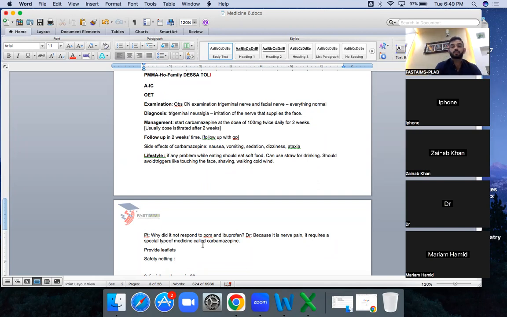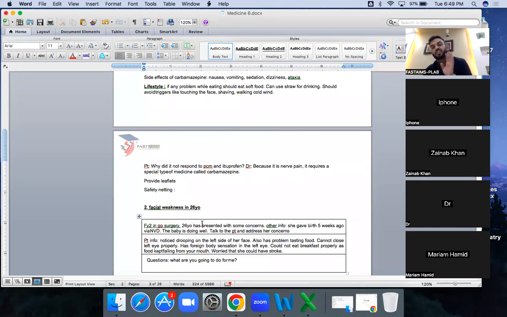Okay, then comes the other similar scenario. This facial weakness scenario is for the management. It is not for the history. You are going to take the excellent history. I know that this is quite easy, but in both of these scenarios, what should be in your mind? The management. I should give the excellent management, the management which is the NHS advised management, not the management which I like. Okay.